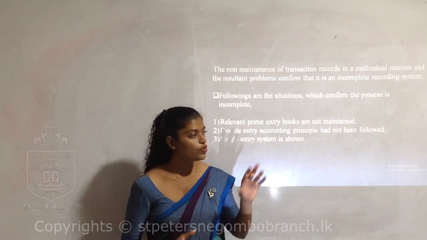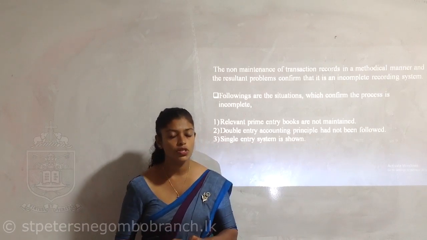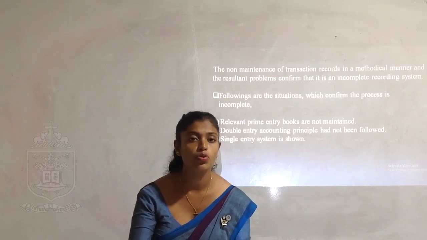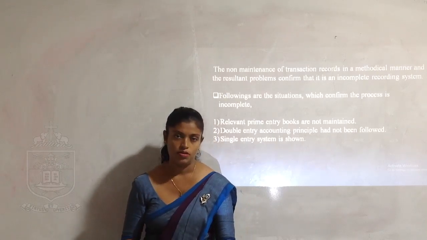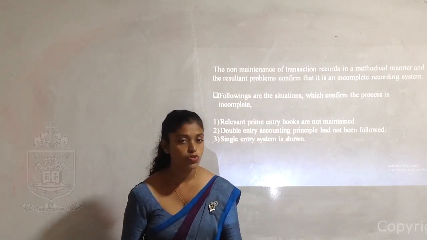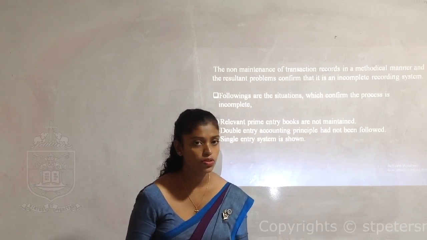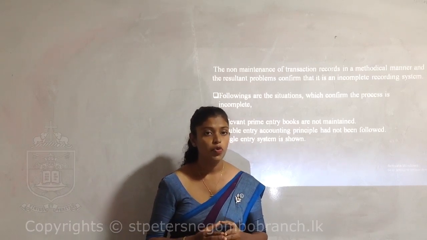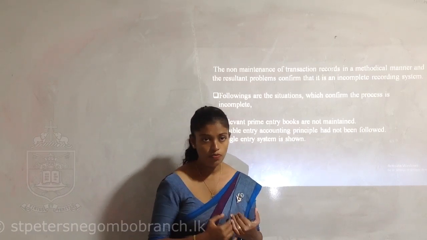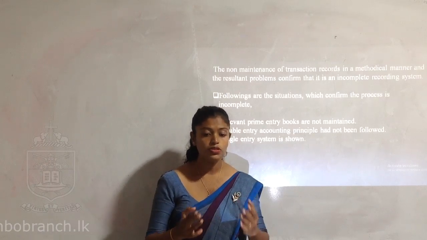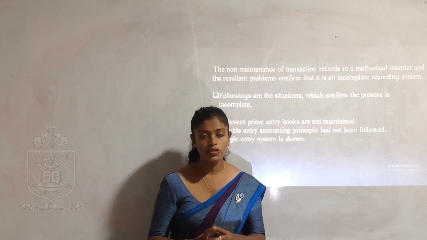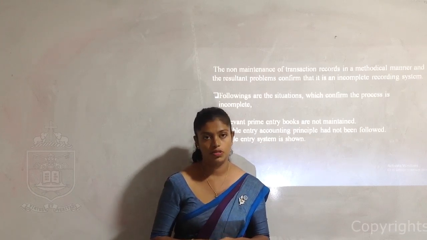So my dear children, if you see these kinds of situations, you can identify whether it's complete records or incomplete records. First of all, we came to some information about business organizations and why they don't conduct a proper accounting system. Then we saw how you can know that, even if they conduct something, it is not a proper accounting system.